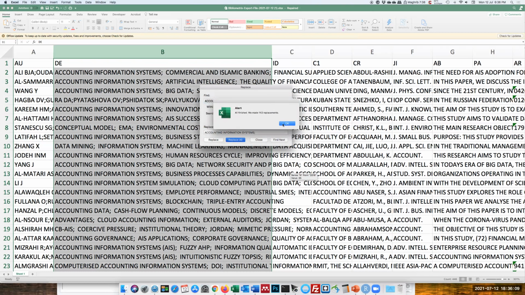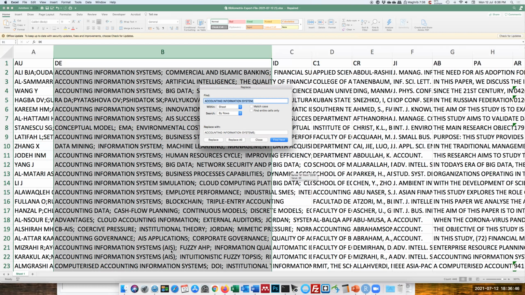Now all 143 terms of accounting information system in singular format have been changed to plural format with S. You will notice again, accounting information systems with AIS in brackets.